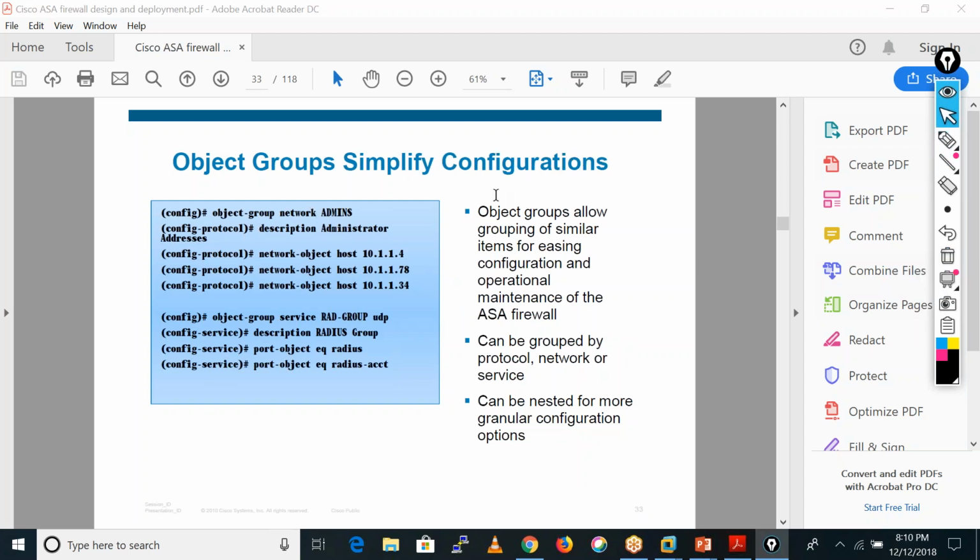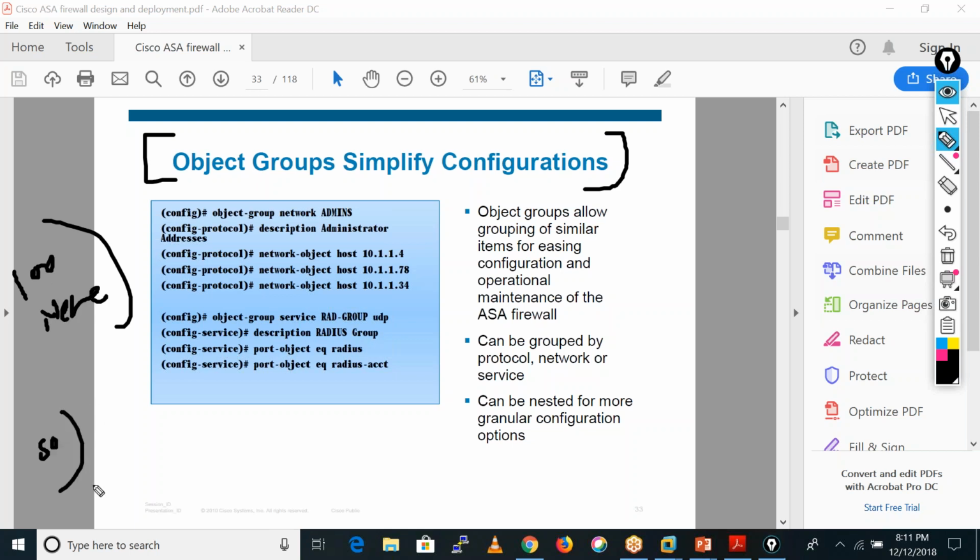We also have the concept of object groups in the ASA firewall. What happens with the use of an object group? If we have around 100 networks in our inside and 50 networks in our DMZ, we can just create one object group and on that object group call all these 100 networks, and we give this object group a name like inside.